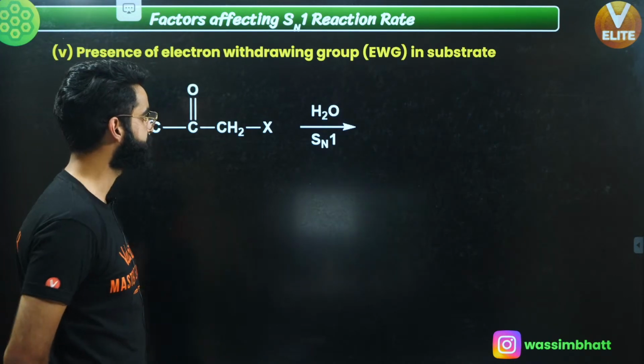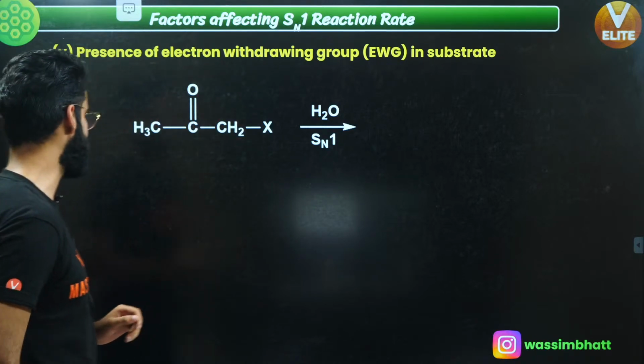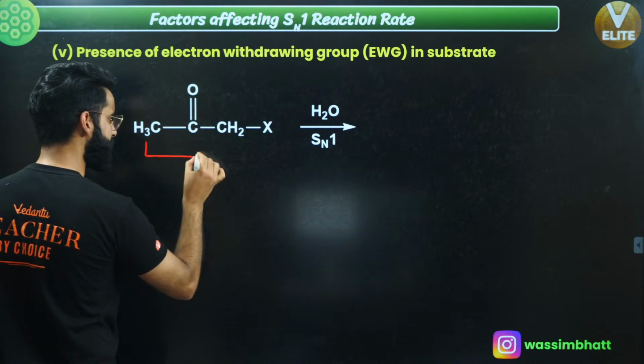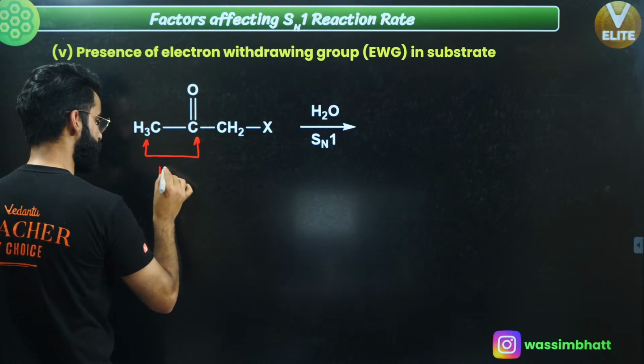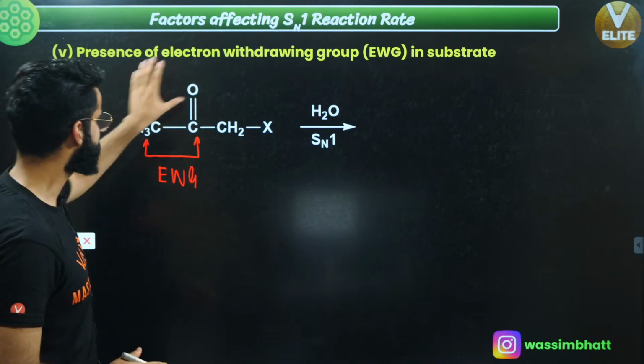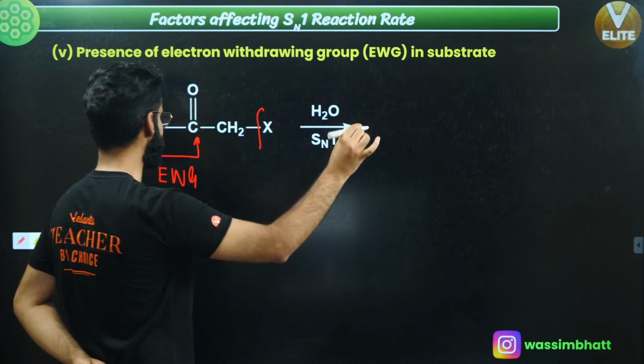Now, presence of electron withdrawing group in substrate. See, this is the substrate which I've taken over here, and this is the group which is basically electron withdrawing group, correct? Now, if this substrate undergoes Sn1 mechanism over here, what is simply going to happen? This X will leave as X negative.